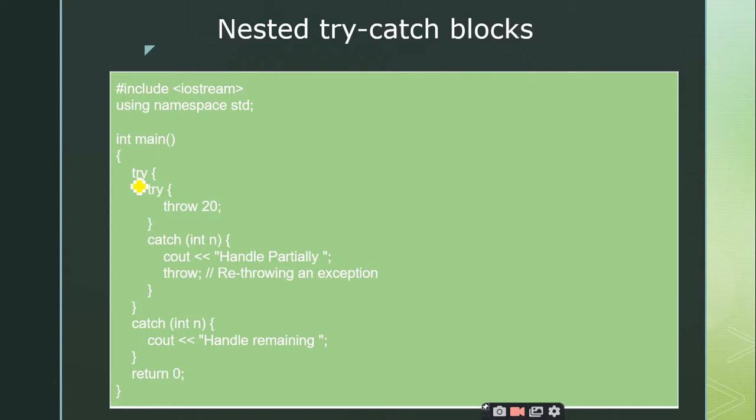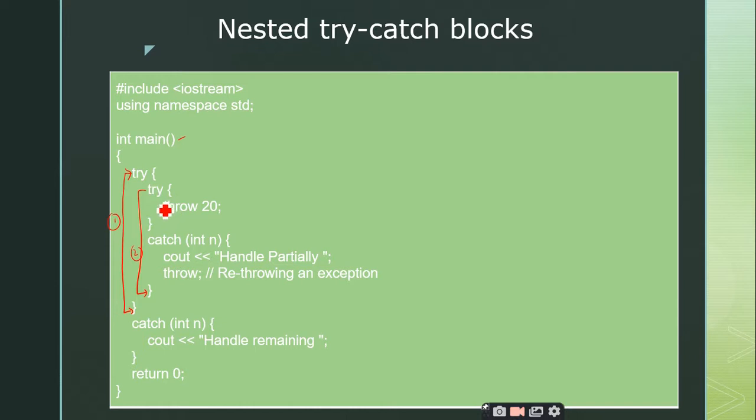Let us start our discussion with main. I have the main function. In the main function I am writing the try block. This try block starts here and ends here. So this is my try block 1. And within this try block I have written another try catch block. This is the second try block.